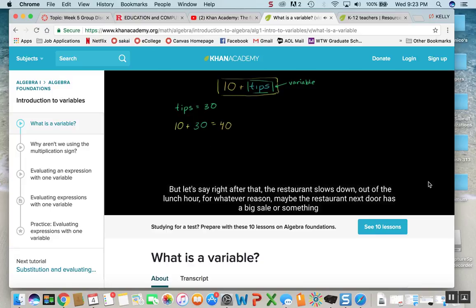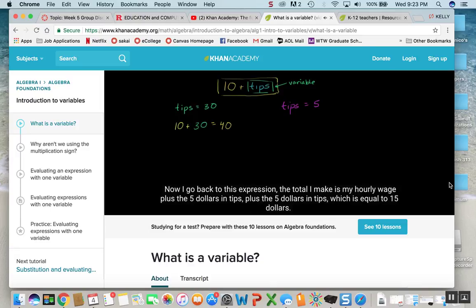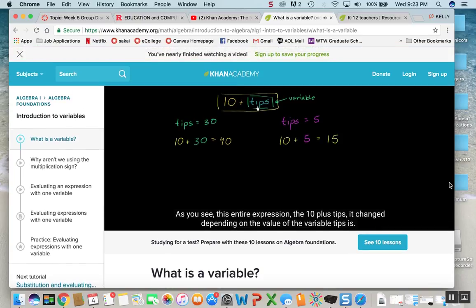But let's say right after that, the restaurant slows down, we're out of the lunch hour for whatever reason. Maybe the restaurant next door has a big sale or something. And so the next hour, my tips go down dramatically. My tips go down to $5 for that hour. Now I go back to this expression. The total I make is my hourly wage plus the $5 in tips, which is equal to $15. As you see, this entire expression, the 10 plus tips, changed depending on what the value of the variable tips is.